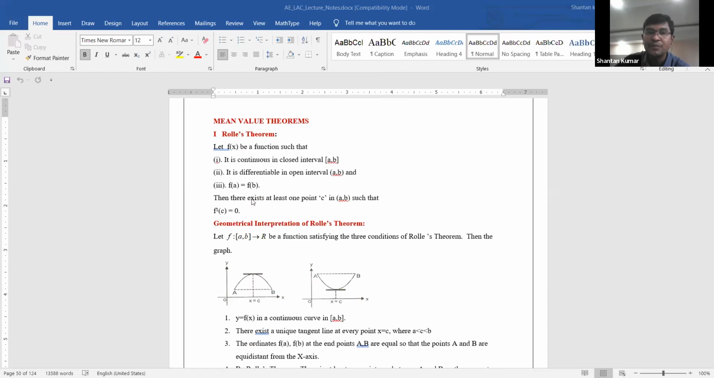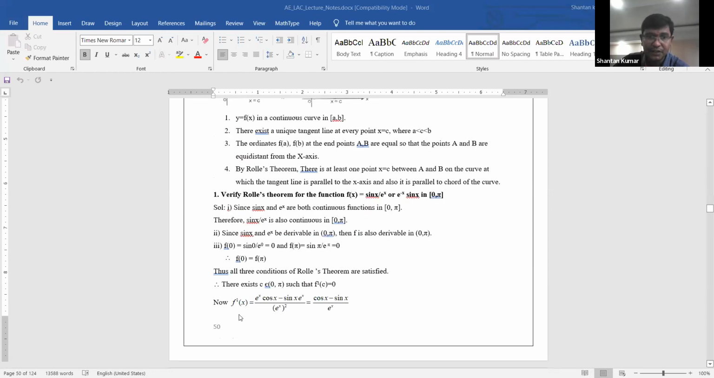Now coming to the conclusion, there exists at least one point c belongs to a comma b such that f dash of c is equal to 0. And whatever the function f of x, you need to find out f dash of x first of all. Because f dash of c does not come directly, you need to find out f dash of x only.